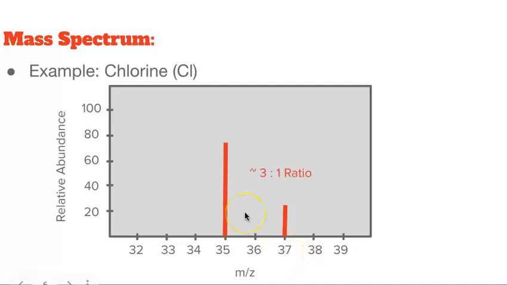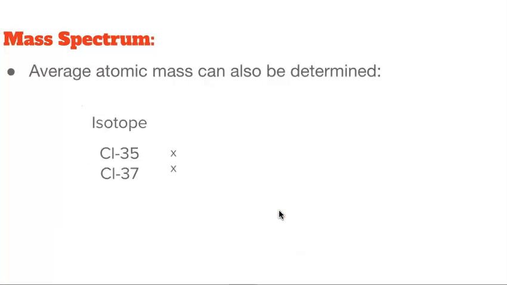And if you look at the relative heights, this is a 3-to-1 ratio. This is what would be considered a fingerprint for chlorine. If you ever saw this ratio in a mass spectrum, you could use it to say, I think there is a chlorine present. And because this is a 3-to-1 ratio, you would see 75% of this isotope of chlorine and a 25% abundance of this isotope of chlorine.